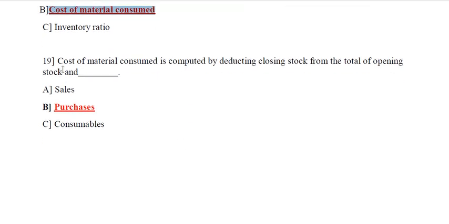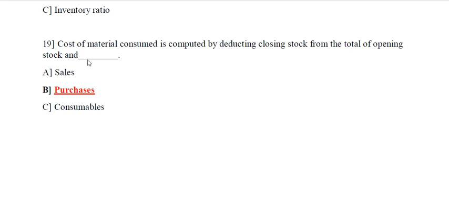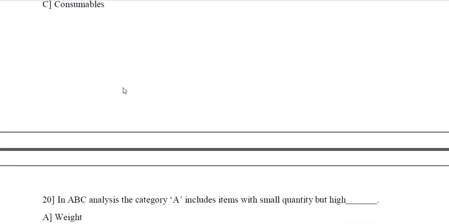Next question. Cost of material consumed is computed by deducting closing stock from the total of opening stock and dash. Options are sell, purchase or consumable. So the correct answer is option B, purchase. So cost of material consumed is computed by deducting closing stock from the total of opening stock and purchases. Option B is the correct answer.